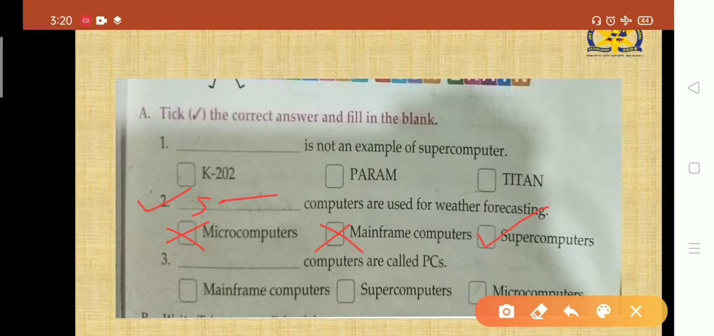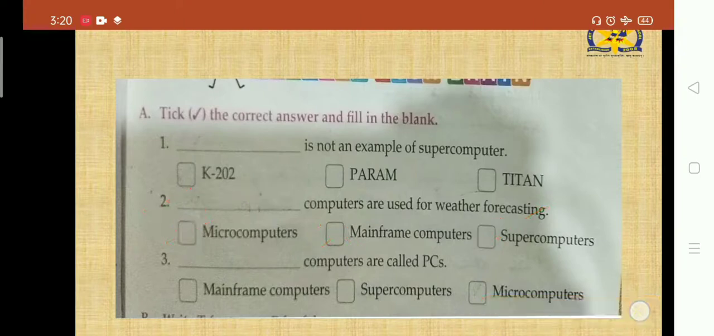We use supercomputer for weather forecasting, for controlling satellites, to find out distance, designing aircraft, studying earthquakes. Different types of applications of supercomputer we have seen already. Okay, so supercomputers are used for weather forecasting. Clear? So take a snap if you want to. Clear? So let us proceed to the third one.